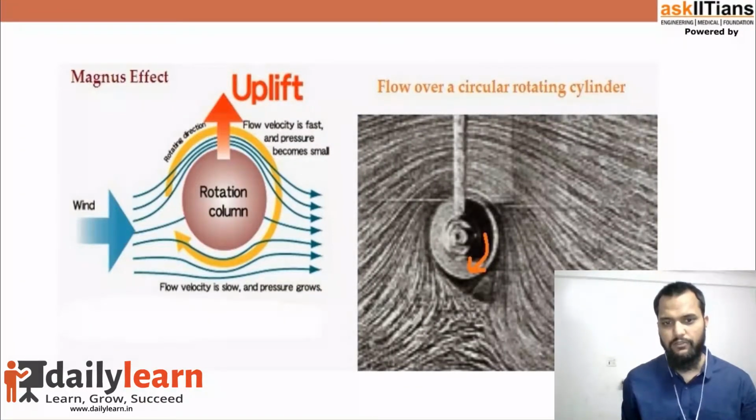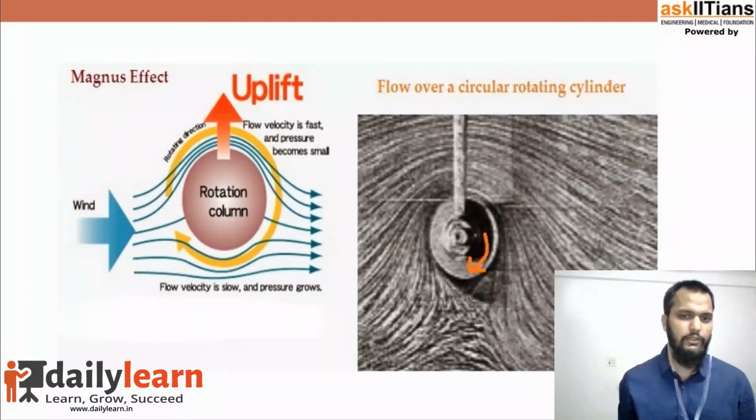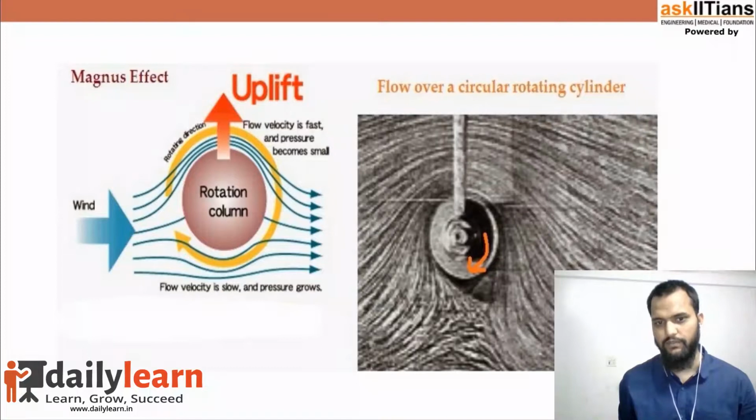So the wind is flowing slower here just below the ball, so the pressure is high just below the ball, and just above the ball you can see the wind has to cover relatively more distance, so its velocity increases just above the ball, and that increase in the velocity causes the decrease in the pressure.